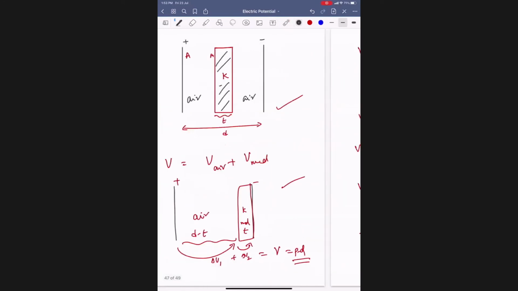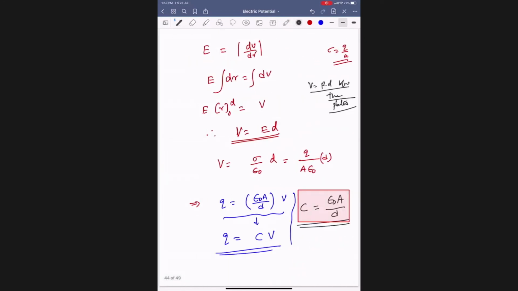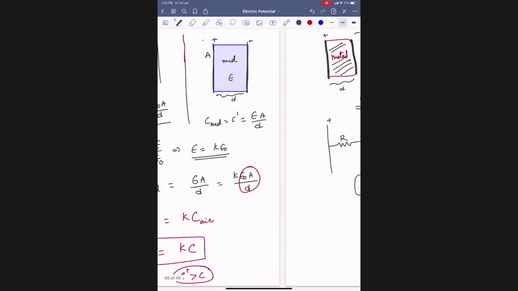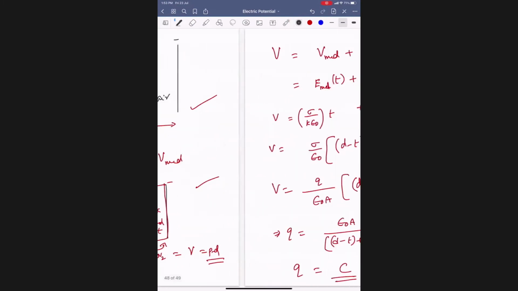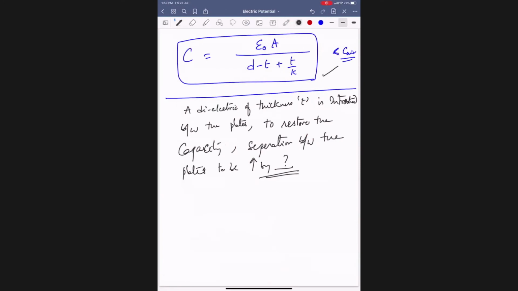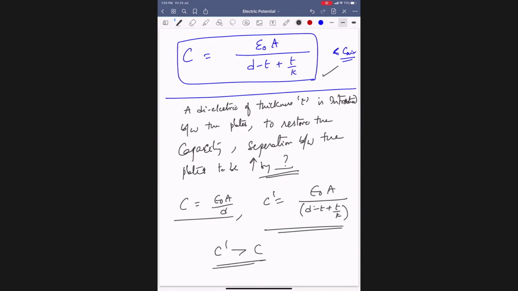Without any dielectric, what is the capacity value you got? Epsilon naught A by D. Because you introduced the dielectric, it became this much only. So C in air medium, or simply C, you got epsilon naught A by D. Now C dash became epsilon naught A by D minus T plus T by K. Okay, C dash is greater than C only. You introduce the dielectric, the capacity got increased.